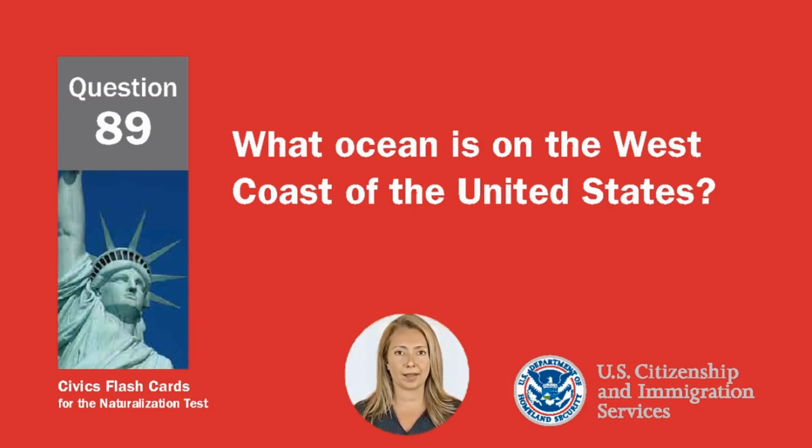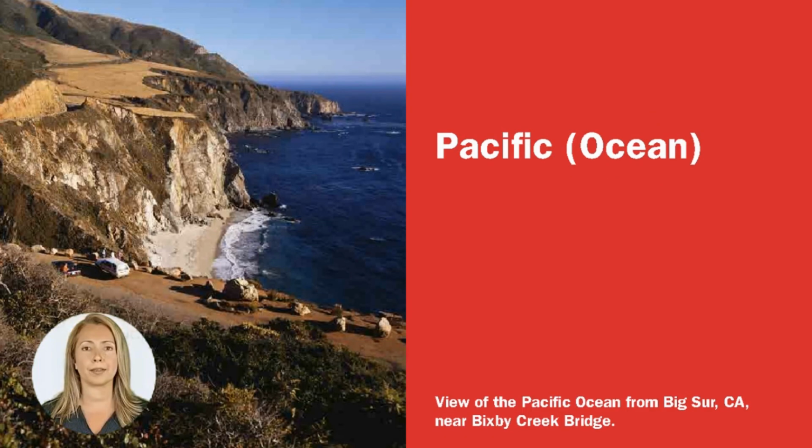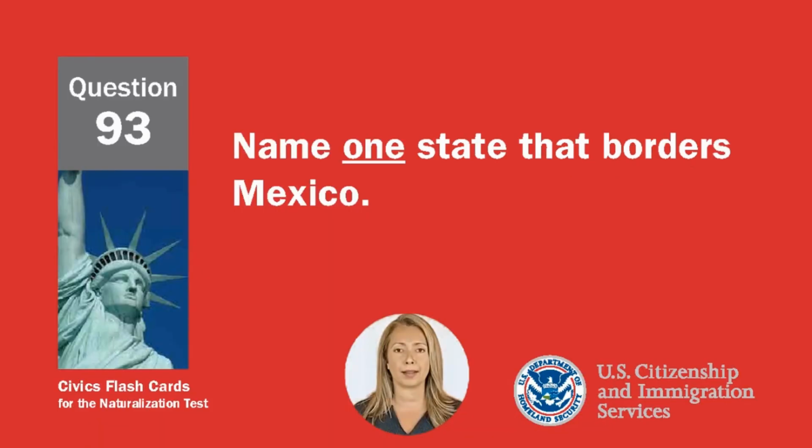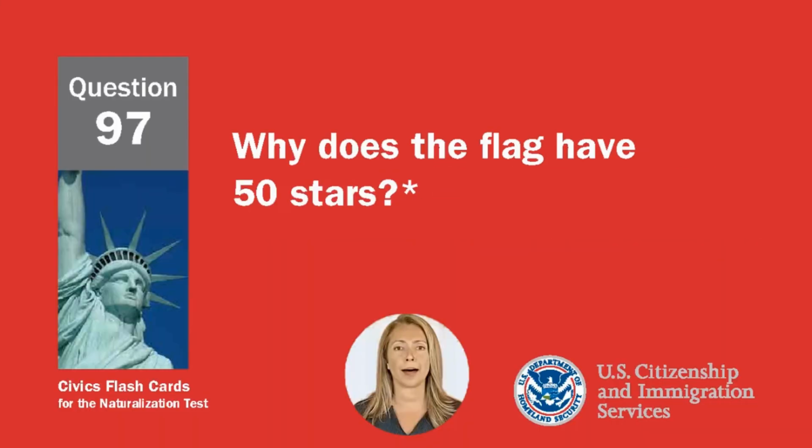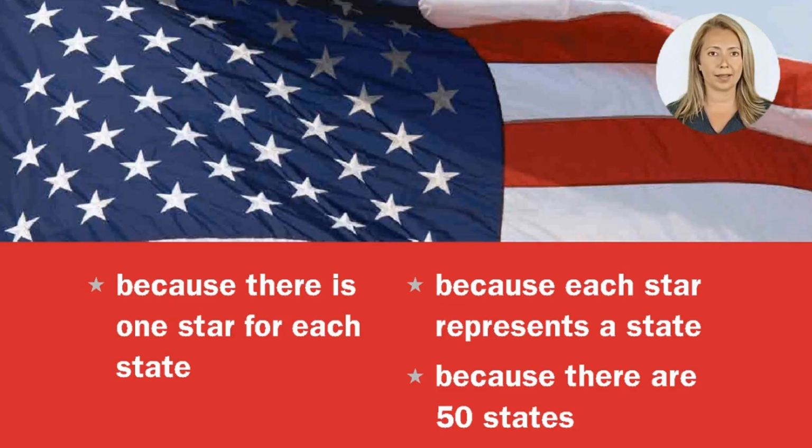What ocean is on the west coast of the United States? Pacific Ocean. Name one state that borders Mexico. California, Arizona, New Mexico, Texas. Why does the flag have 50 stars? Because there is one star for each state. Because each star represents a state. Because there are 50 states.